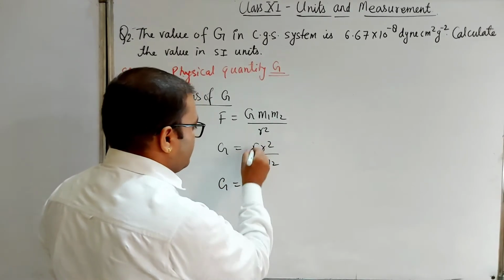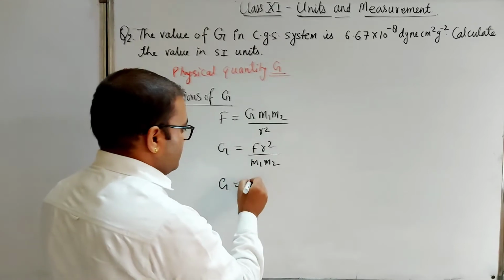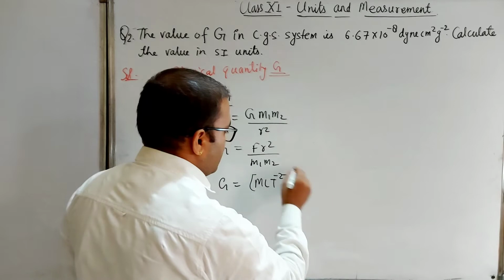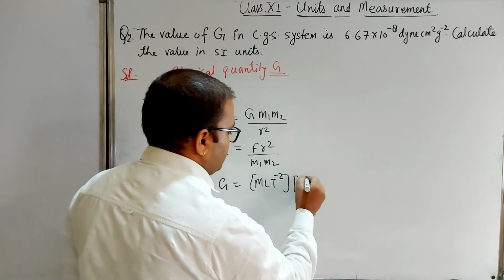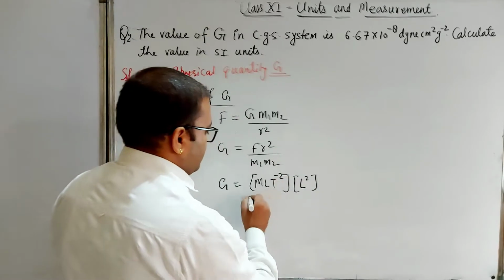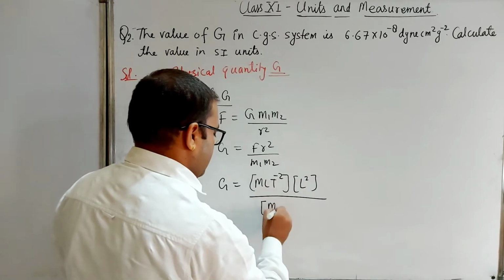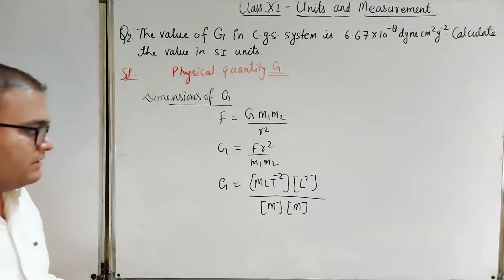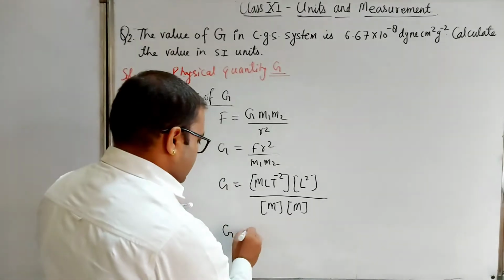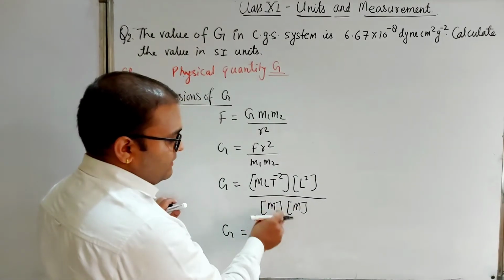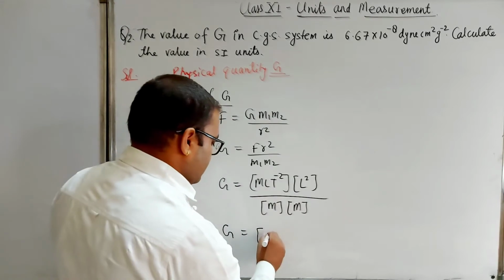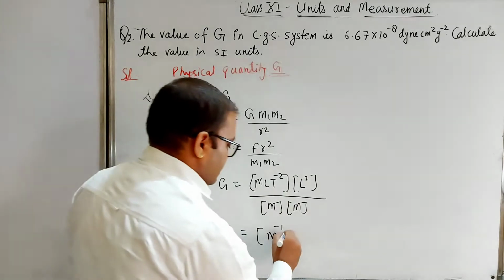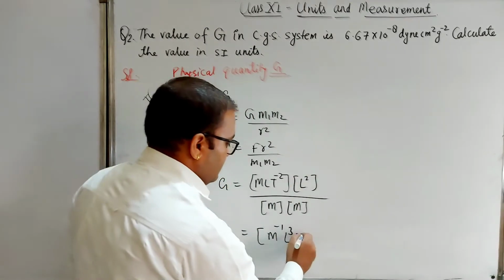So G equals F, whose dimension you know is M L T to the power minus 2, and the dimension of R is length, distance, so L square, and mass here M, and this mass M. When we work it out, we get M to the power 2 in the denominator, which becomes M to the power minus 1 when moved, and L cubed and T to the power minus 2.